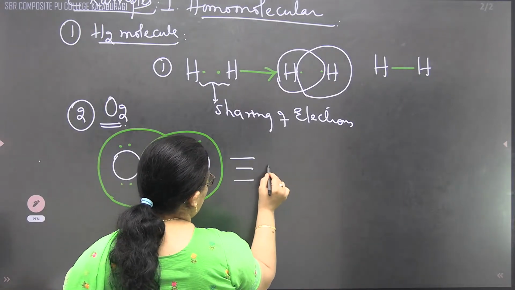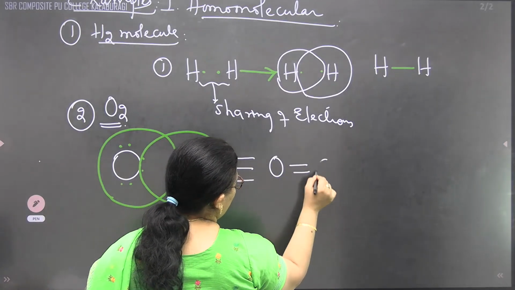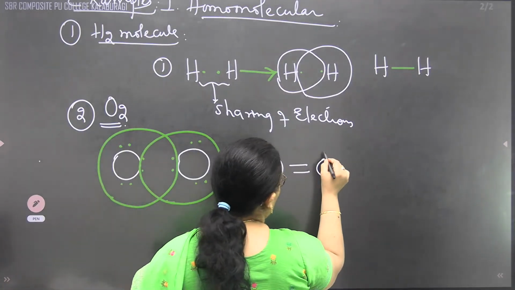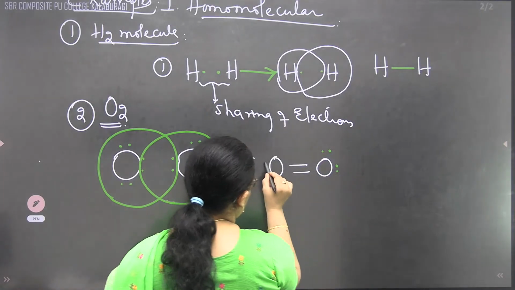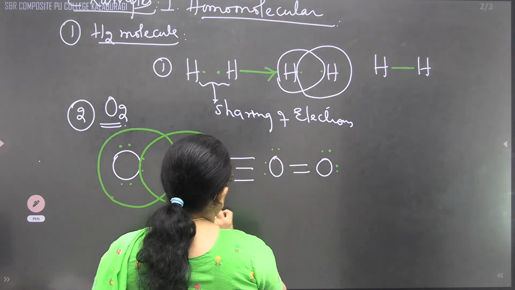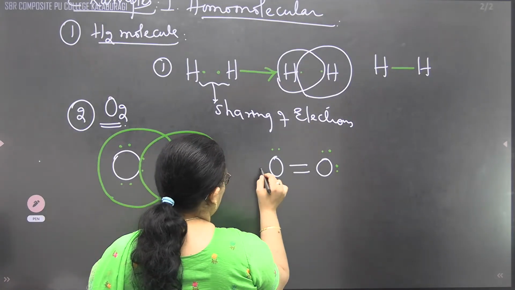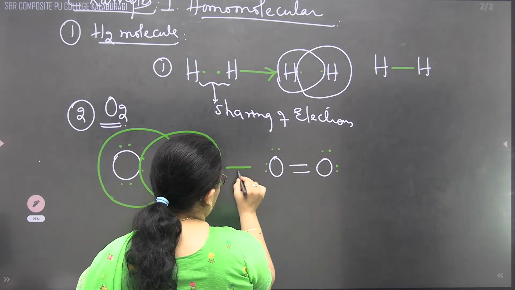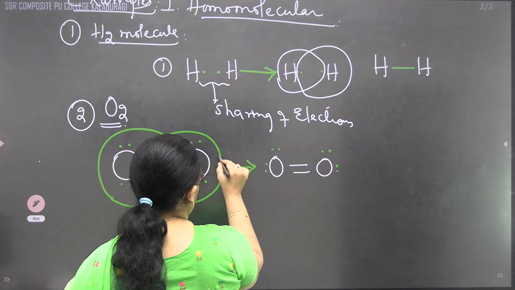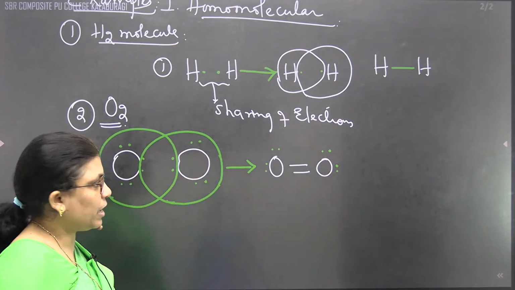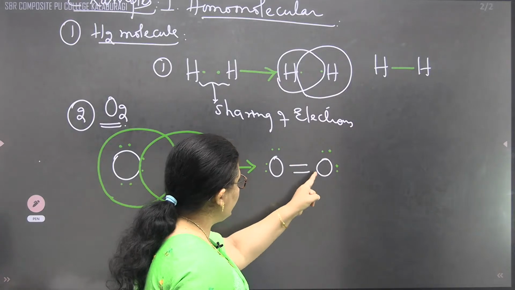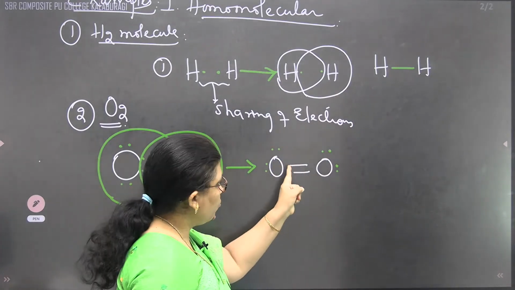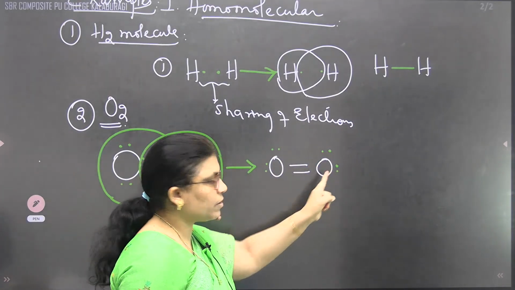What will we get over here? O double bond O, and lone pairs of electrons will be present as 1, 2, 3, 4. Here I will not write a triple bond, it will be confusion. We can write it like this. So it means that whenever we are writing, 1, 2, 3, 4, 5, 6, 7, 8.